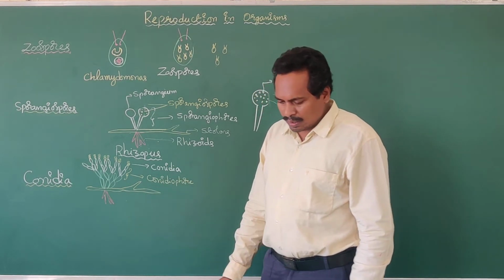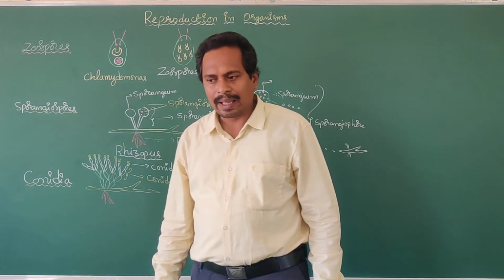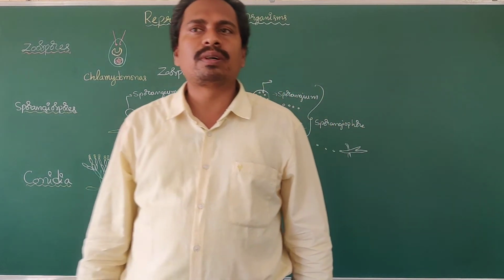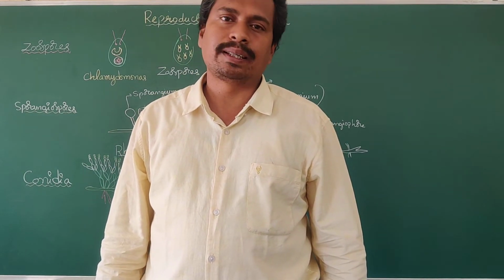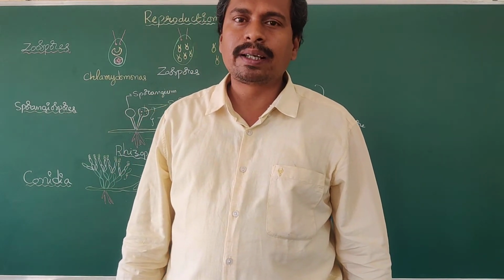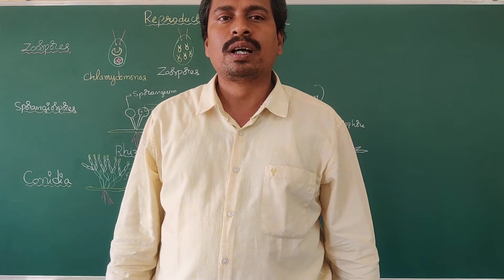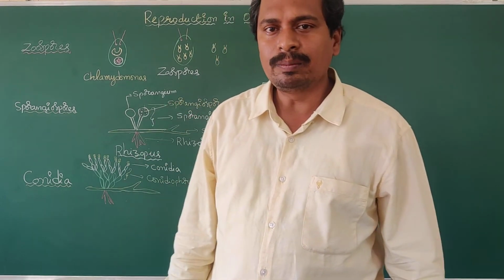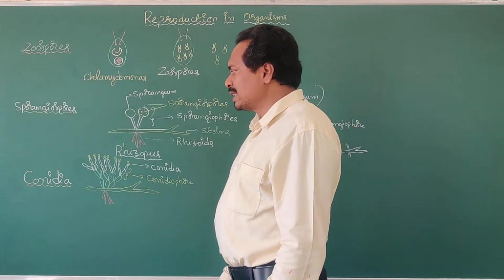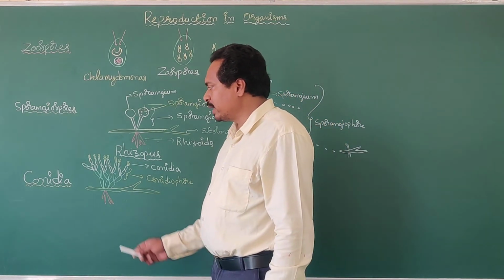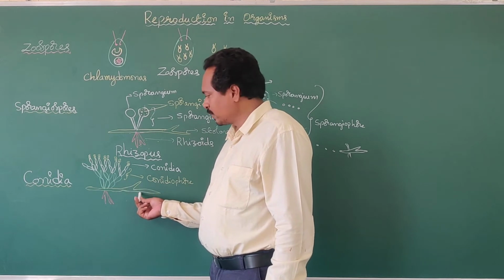Penicillium is a familiar example, the source of an antibiotic. A well-known example is penicillin. The penicillin antibiotic was extracted from the Penicillium fungus. So Penicillium reproduces asexually by conidia.